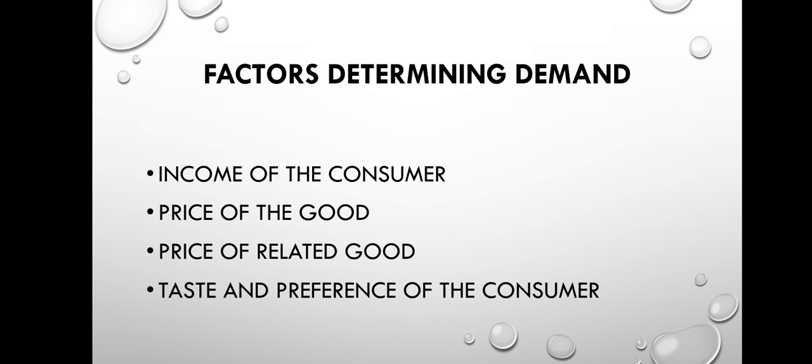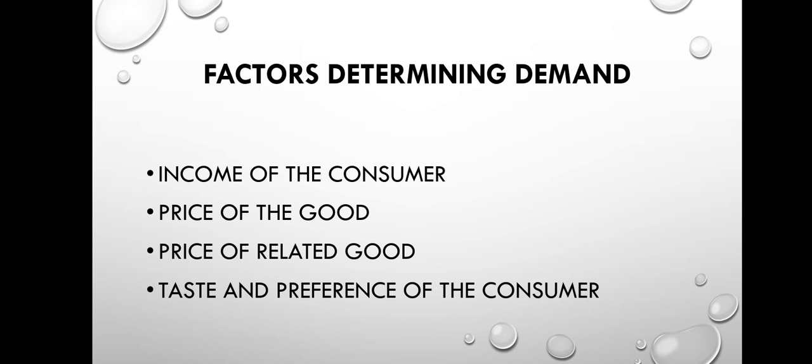Next is the price of related goods. Suppose the price of the item which you want to buy has increased, in spite of a substitute good whose price has not increased. The consumer will definitely shift to the other good. Next is the taste and preference of the consumer.